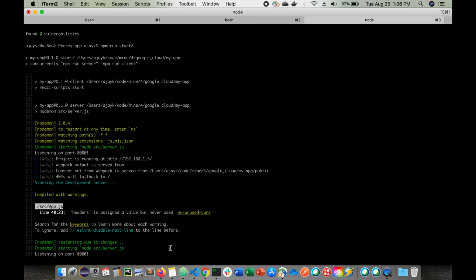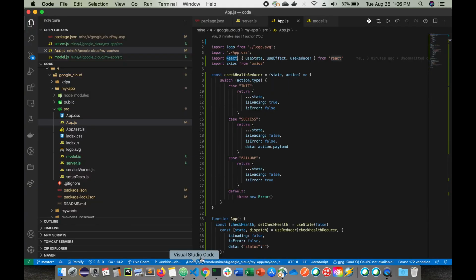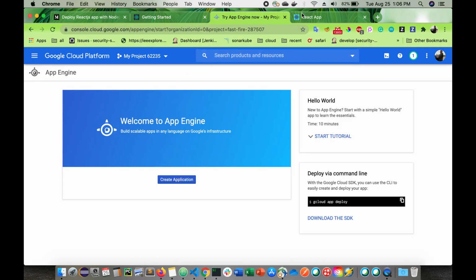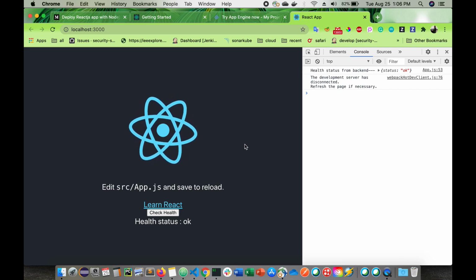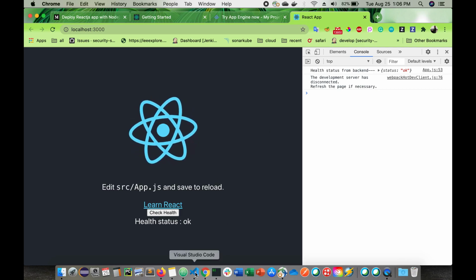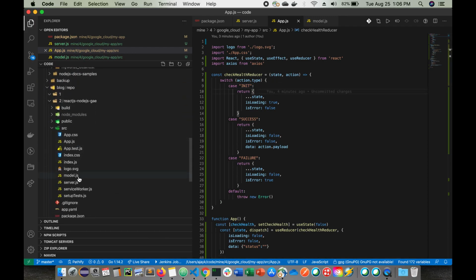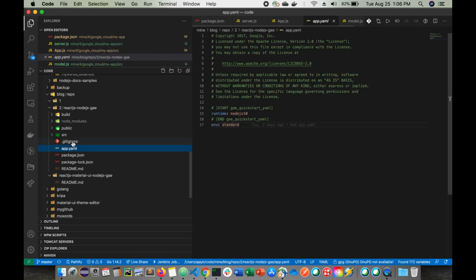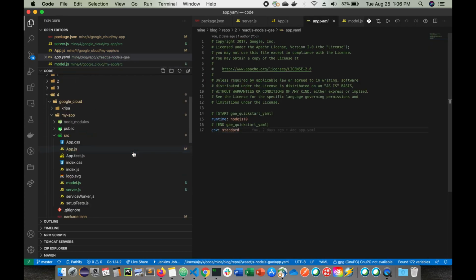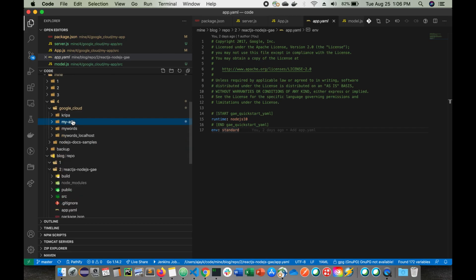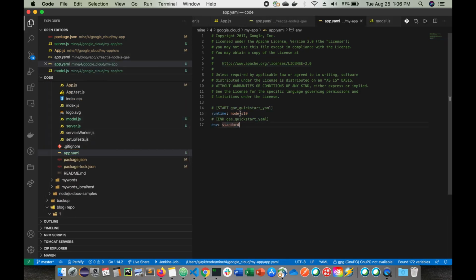Now what we have to do is, our app is running locally and we want to deploy it into Google App Engine. Let's do it. Before doing it, we need to have an app.yaml. This is a Google App Engine requirement. In the root folder you will have to add it, and we have runtime nodejs and environment standard. You can have flags as well.